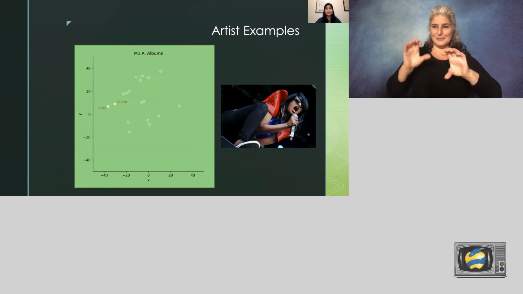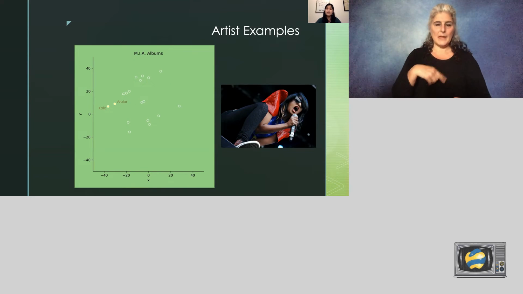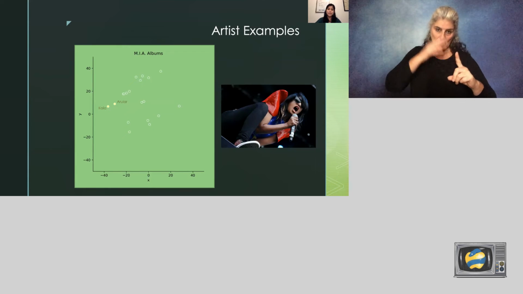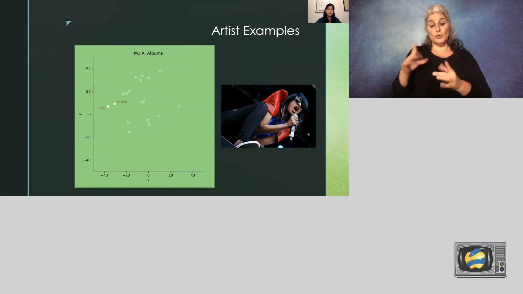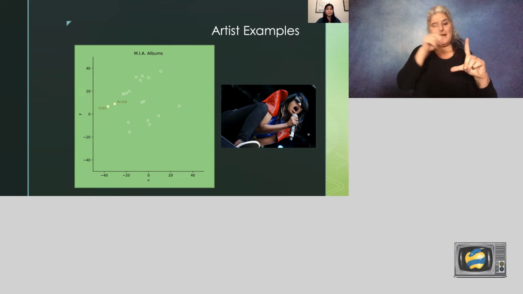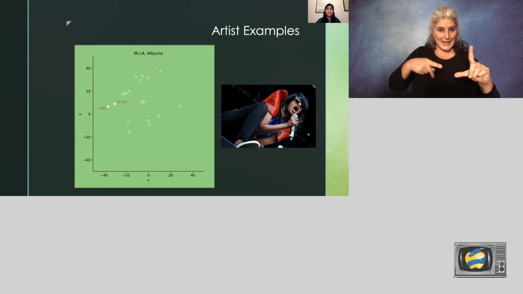And this last plot is for M.I.A., whose 2 albums on the list, Kala and Arular, are pretty similar, in my opinion, and this is consistent with what the plot shows. I'll also point out that her 2 albums are on the far left, which is where we saw hip-hop and rap albums clustering in an earlier slide.